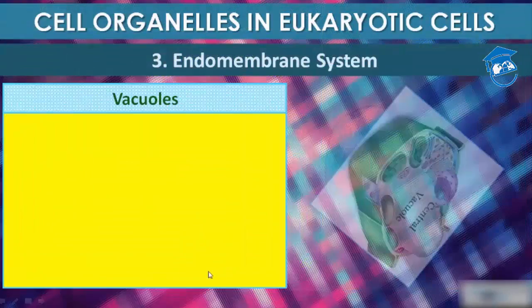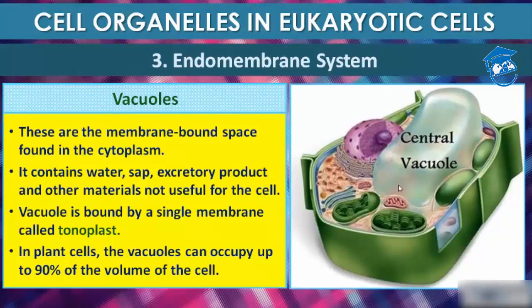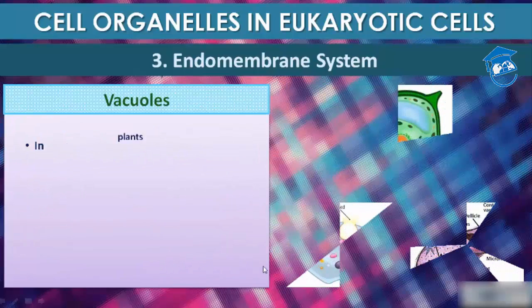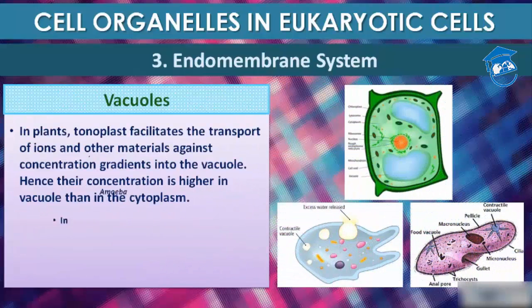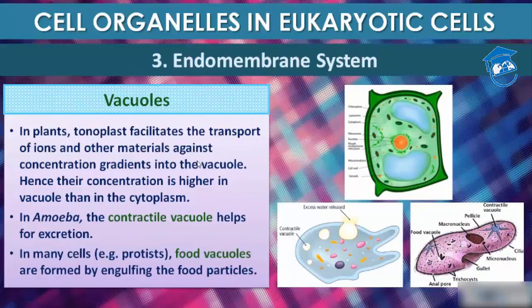Then vacuole. See, this plant cell has a large central vacuole. It is a membrane bound space which is found in the cytoplasm. It contains water, sap, excretory products, and other materials not useful for the cell. It is bound by a single membrane, and the single membrane of vacuole is known as tonoplast. Please note that. In plant cell, vacuole can occupy up to 90% of the volume of the cell. Okay. In plants, the tonoplast facilitates transport of ions and other material against concentration gradient. That means it requires energy for the transport.